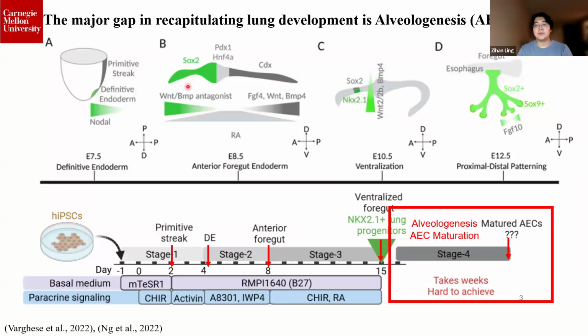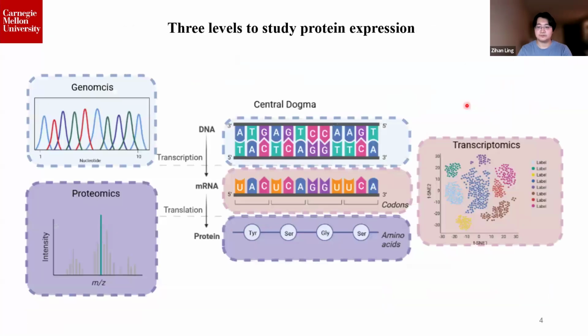The human lung development involves multiple stages, while the in vitro differentiation of iPSC successfully recapitulated the prior stages. Our understanding in alveolar epithelial cell maturation stage, which corresponds to alveologenesis in development, remains limited. And therefore, deeper understanding in protein dynamics during alveologenesis will provide us critical information to study lung rejuvenation.